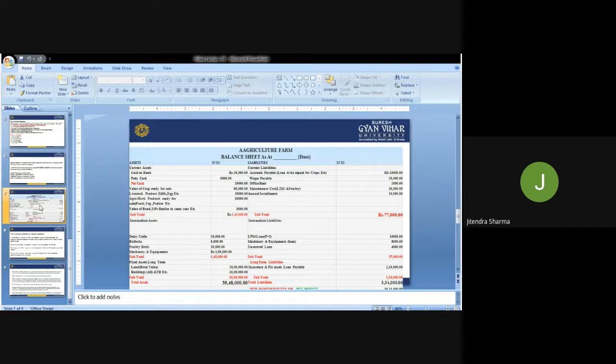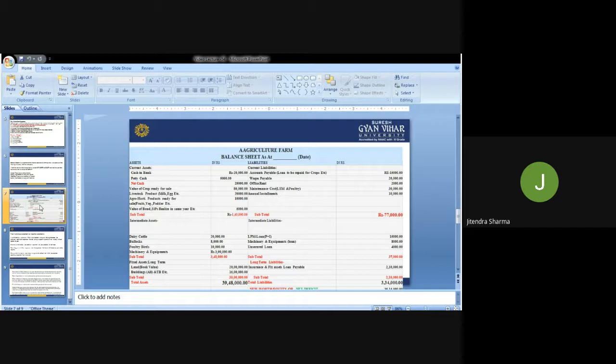Then we will go to the intermediate assets and intermediate liabilities. Intermediate assets first: dairy cattle, bullocks, poultry birds, machineries. All these are intermediate because the farmer has them but is not selling them, yet they are assets for the farmer. For example, dairy cattle 20,000, bullocks 8,000, poultry 10,000, machinery and equipment 3,000, like that.